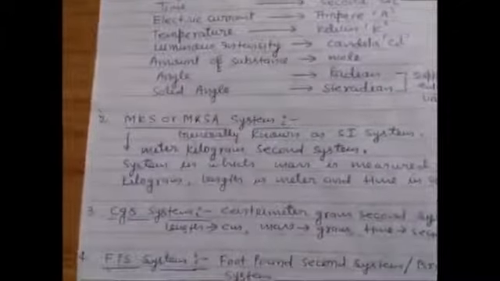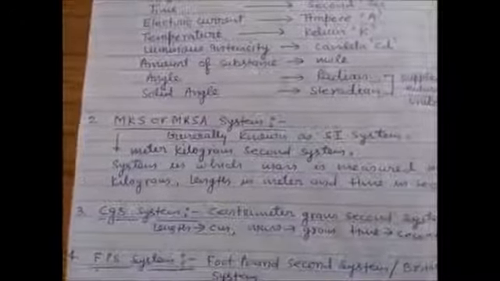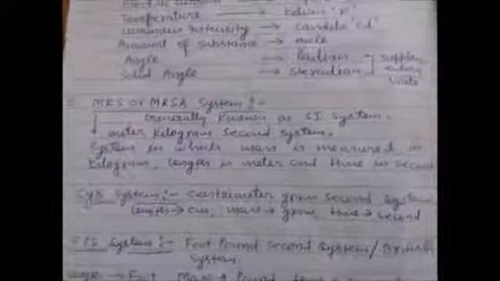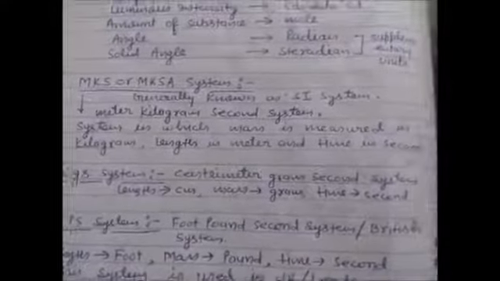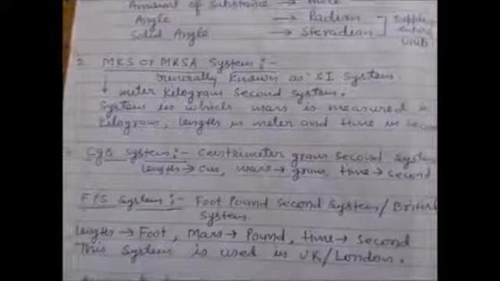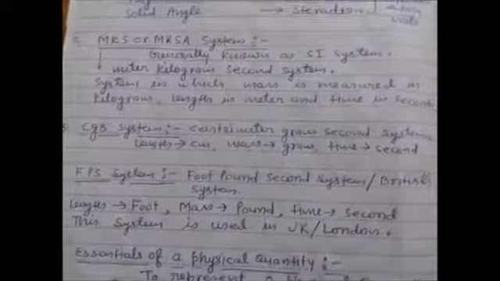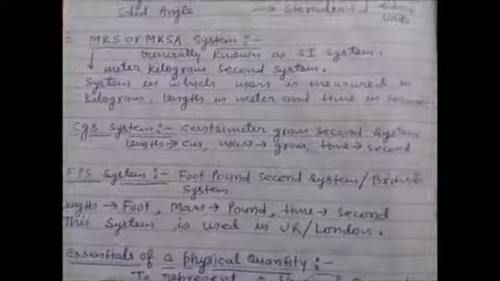Next one is MKS system or MKSA system. MKS means meter kilogram second system. MKSA means meter kilogram second ampere system, generally known as SI system. Okay, meter kilogram second system in which mass is measured in kilogram, length in meter, and time in second. Okay, now CGS system is centimeter gram second system. It means a system in which length is measured in centimeter, mass in gram, time in second.